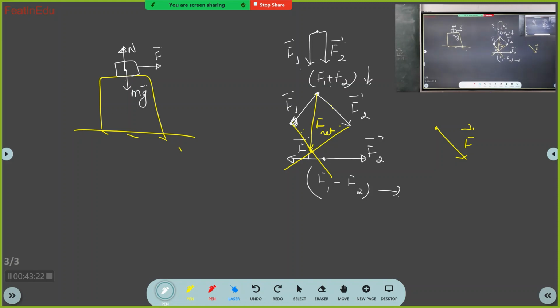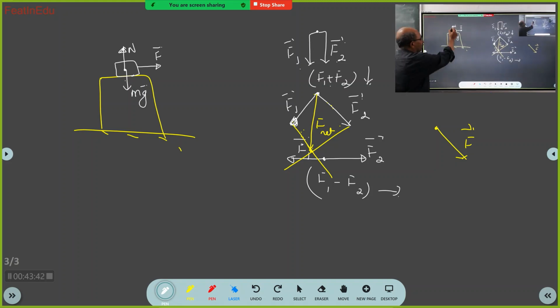Body is not accelerating means what? Net force is zero. Got it? Now you find out what is the net force of that body. So how will you calculate the net force of the body? So what is net force? Sum total of all the forces.